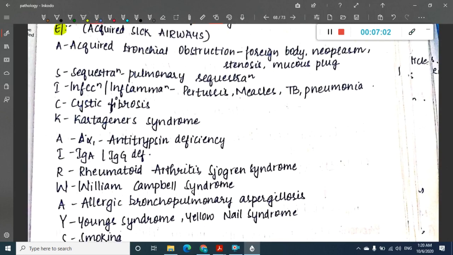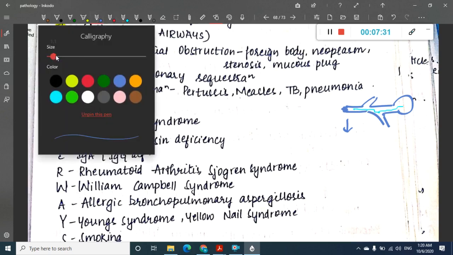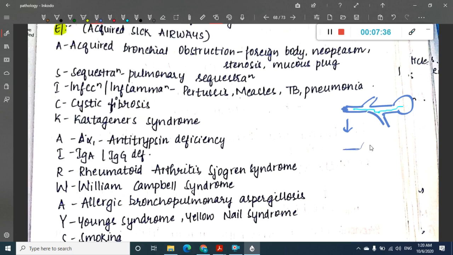I will even tell you why this results in bronchiectasis, the pathophysiology of each of them also. See, acquired bronchial obstruction. As I have already told you, the main pathology is here. This is the bronchi and this is the alveoli. There is bronchial obstruction here. Because of the bronchial obstruction, the mucus which has to be cleared is not being cleared properly, right? So the mucus gets accumulated here.